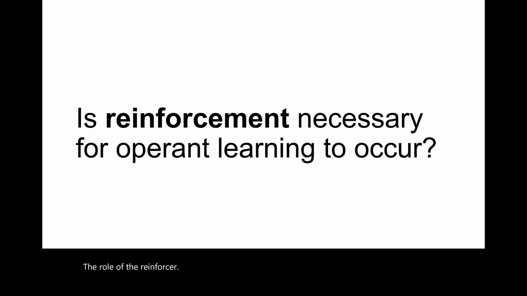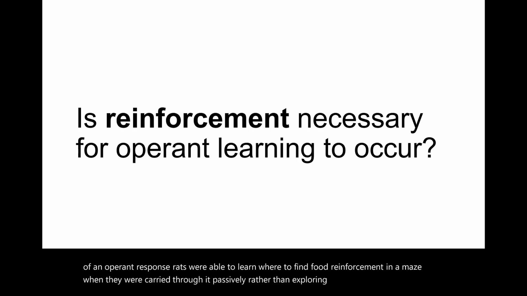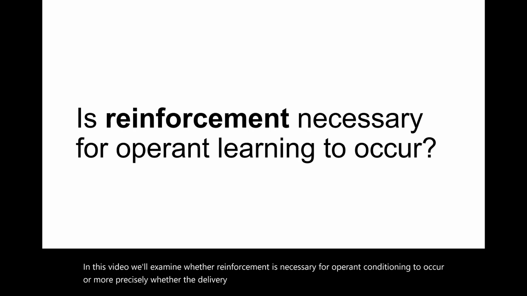The previous video reviewed some evidence that operant conditioning can occur in the absence of an operant response. Rats were able to learn where to find food reinforcement in a maze when they were carried through it passively rather than exploring it themselves. In this video, we'll examine whether reinforcement is necessary for operant conditioning to occur, or more precisely, whether the delivery of a consequence is necessary to modify a voluntary or non-reflexive response.